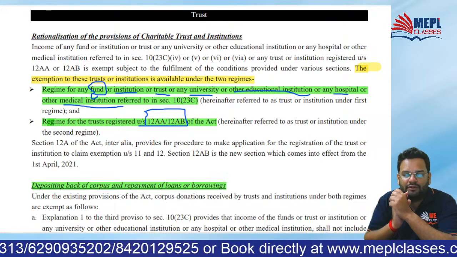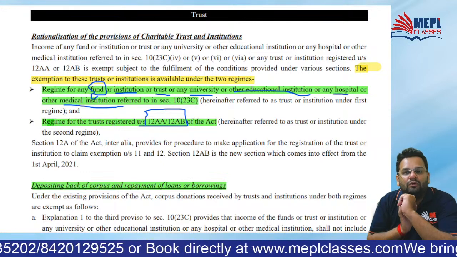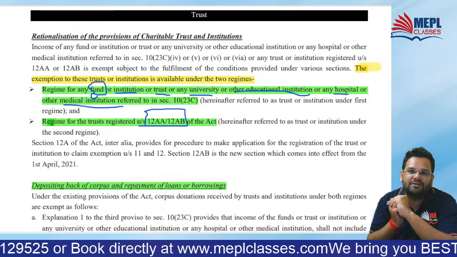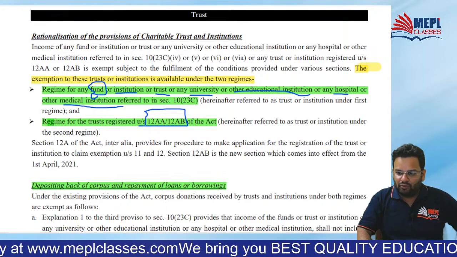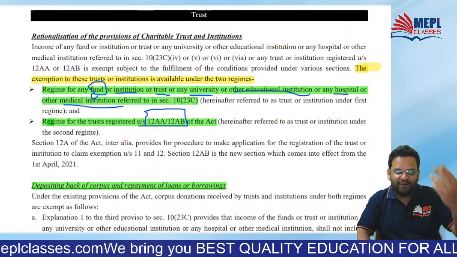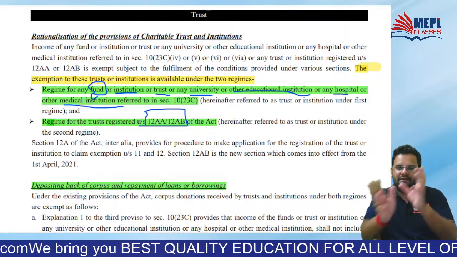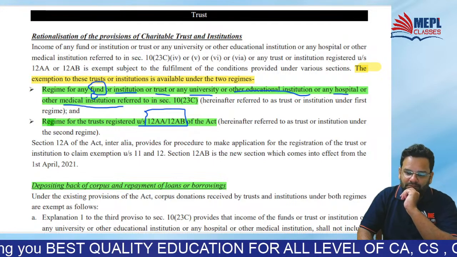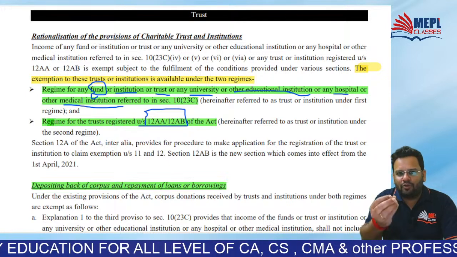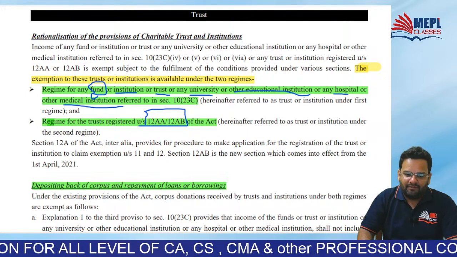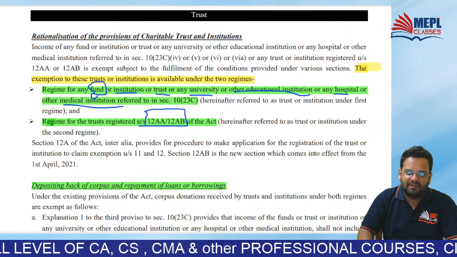And when I talk about regime 2, I will be talking about the charitable institutions. Did you all get the point? Did you get what is regime 1 and regime 2? Yes. So you can call it category 1, category 2.